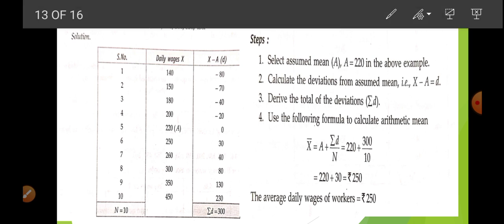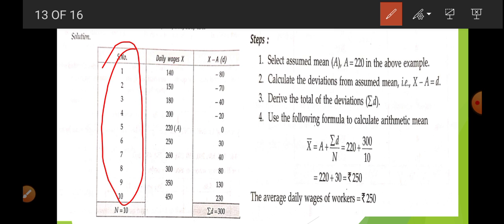Here the same question is calculated with the shortcut method. The total number of workers is 10. We arranged the values in ascending order. 220 is considered as the assumed mean. Now we calculate the differences. How do we calculate D?